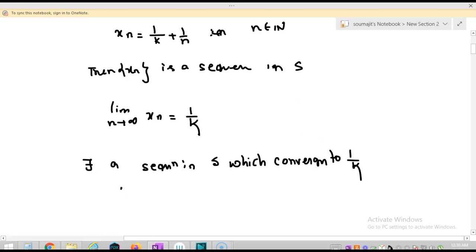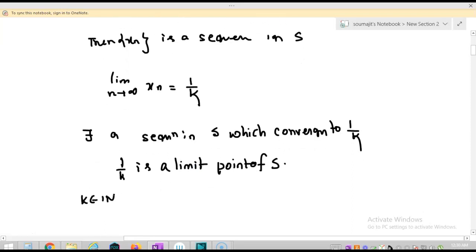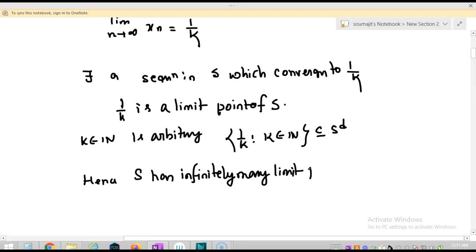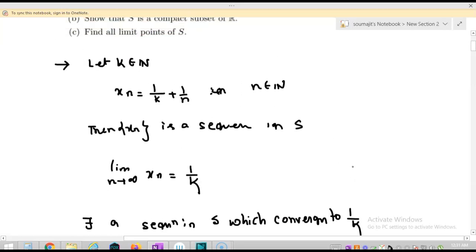So I can say that 1/k is a limit point of S. Now as k belongs to the natural numbers is arbitrary, I can say that {1/k : k in natural numbers} is a subset of the derived set of S, and hence S has infinitely many limit points. So we have done the first question.